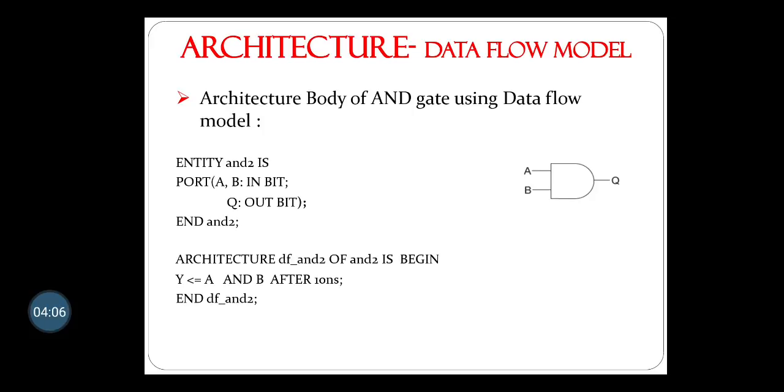You can see here architecture data flow of AND2 is begin. After begin you write the statements. Y is assigned the value of A and B after 10 nanoseconds, end data flow AND2, with a semicolon. This is how you write the architecture of the data flow model. This is the simplest one, where no declaration is made after is. We will carry out that example also.